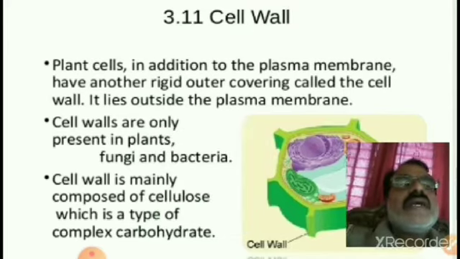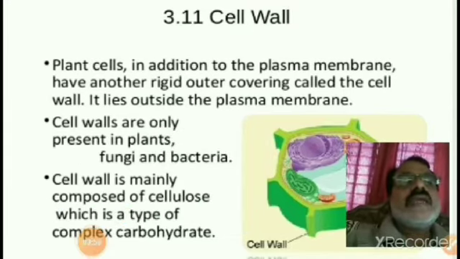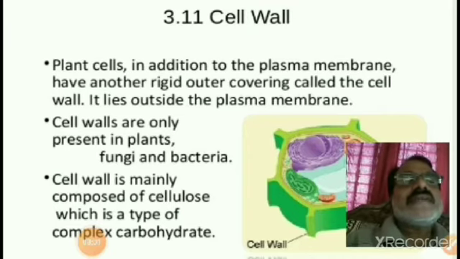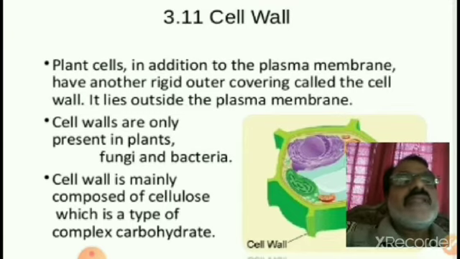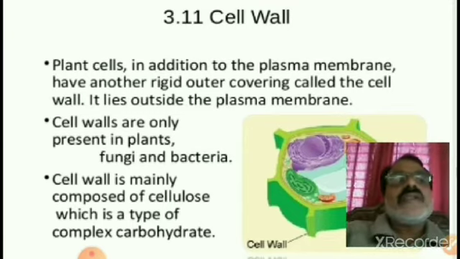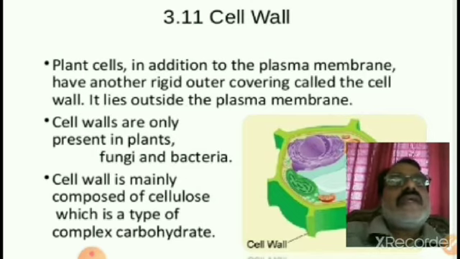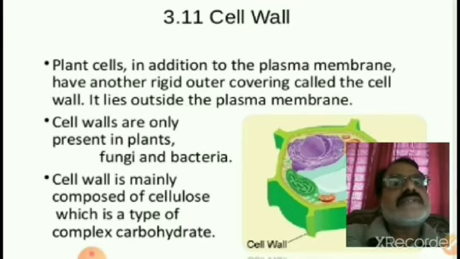So about the cell wall. Plant cells, in addition to the plasma membrane, have another rigid outer covering called the cell wall. It lies outside the plasma membrane, whereas in animal cells this cell wall is absent.